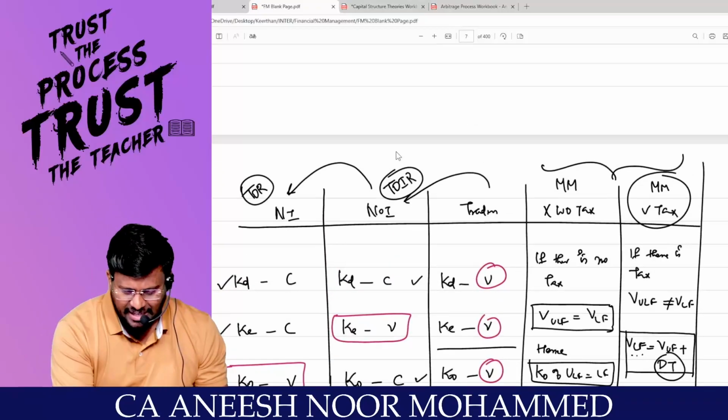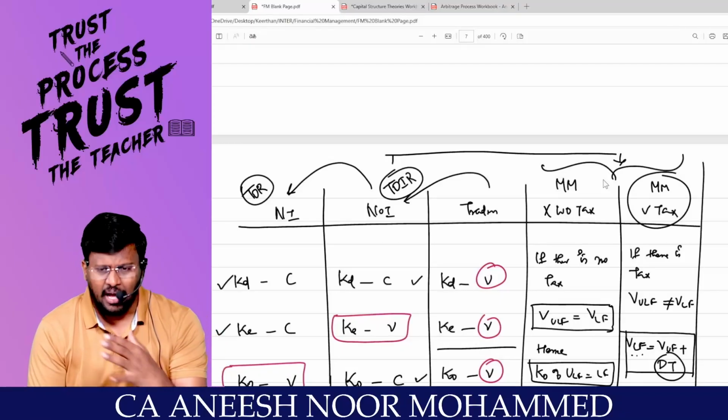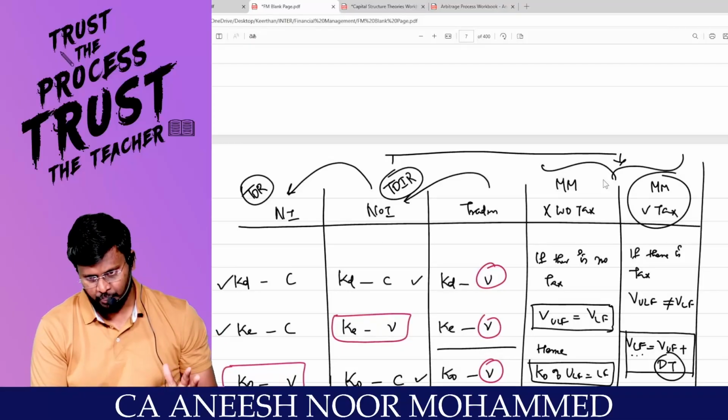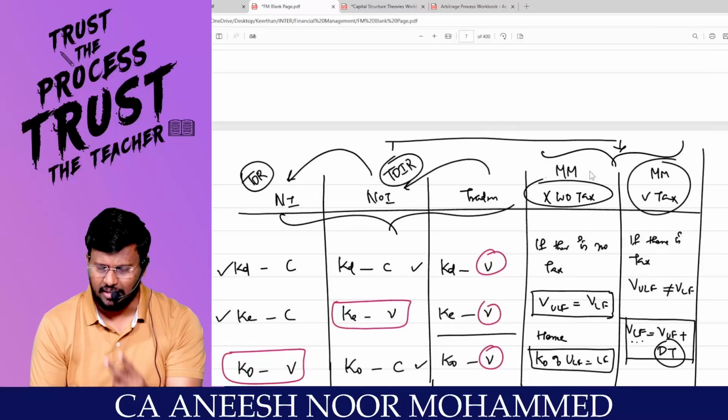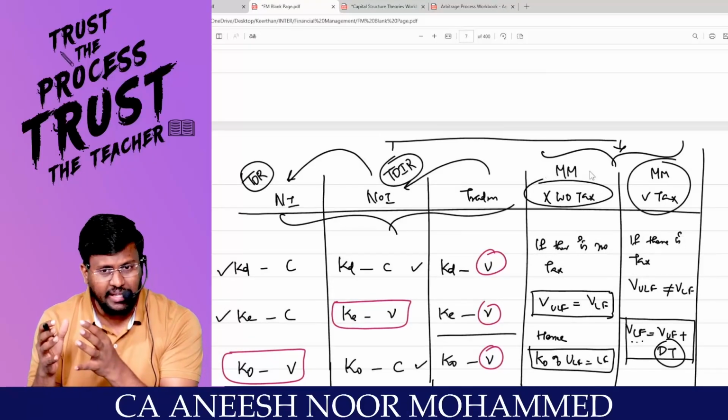Now, to extend the NOI approach, MM said that I will explain to you how it will be exactly offsetting. He said that all your propositions are without tax, so I am starting without tax. There are two companies: MM without tax for levered firm and for unlevered firm.